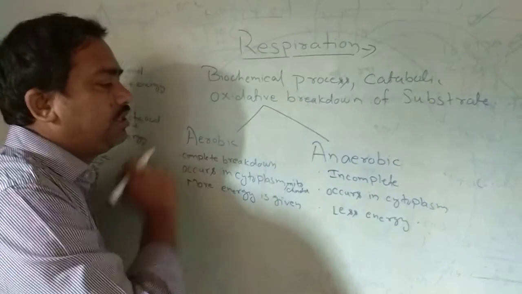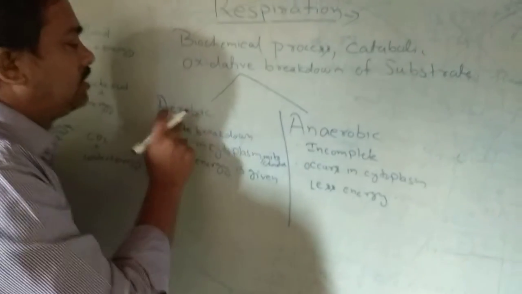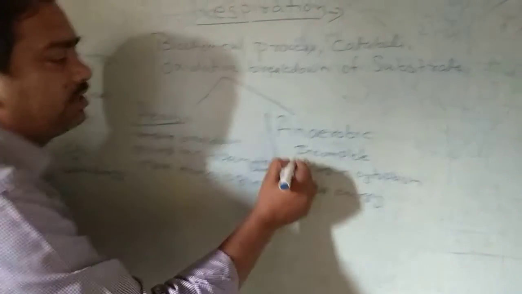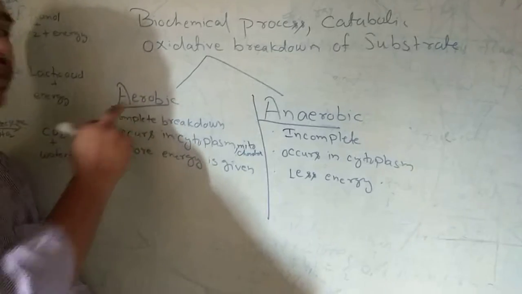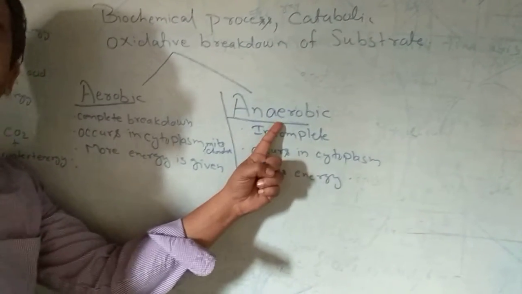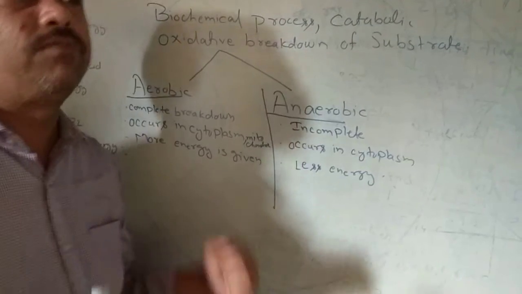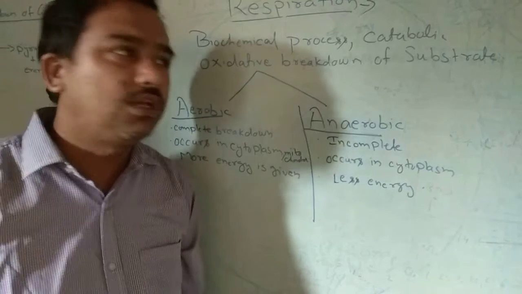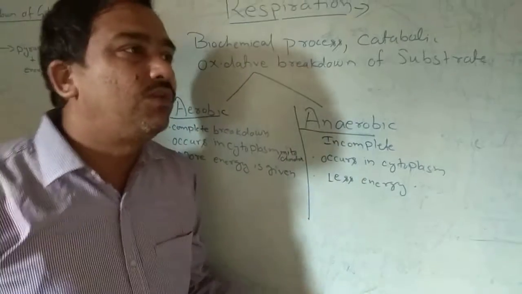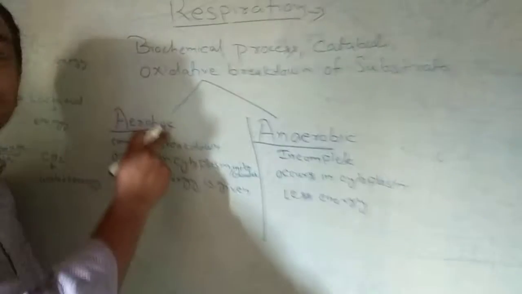Now it is divided into two different groups: one is called aerobic, and another is called anaerobic. In aerobic respiration, as we know, we perform some exercise in the morning. We do exercise every day in the morning. We generally say that we are going to do aerobic exercises. So what is aerobic here? Aerobic means